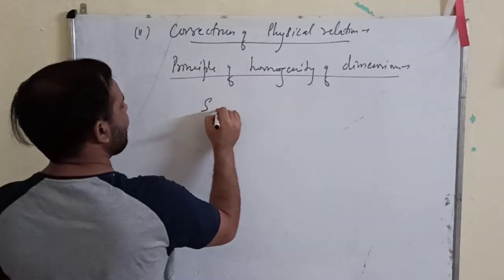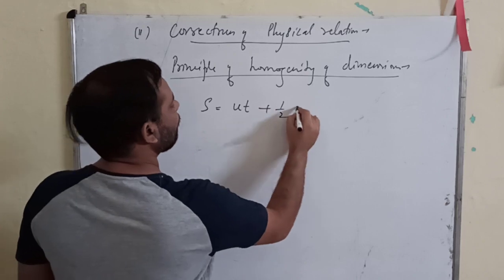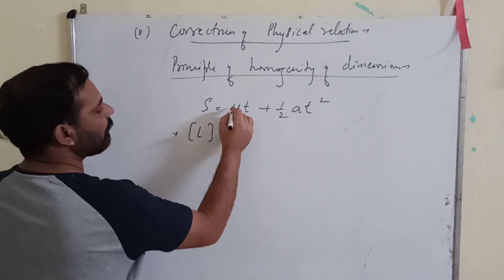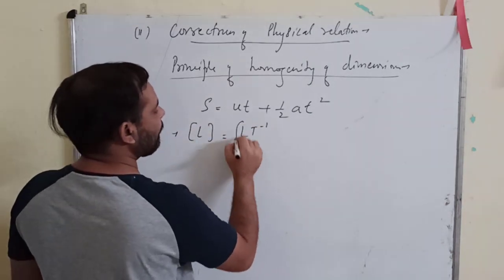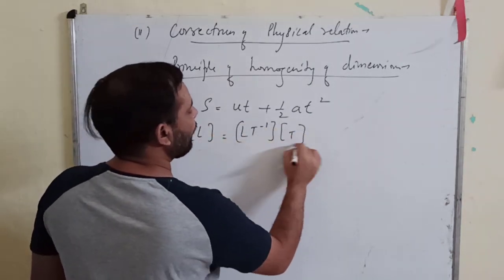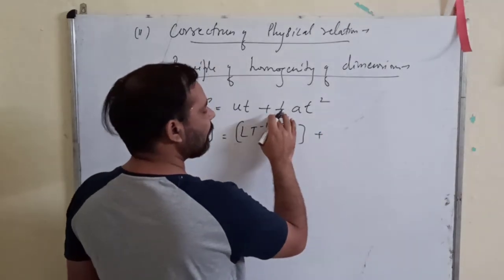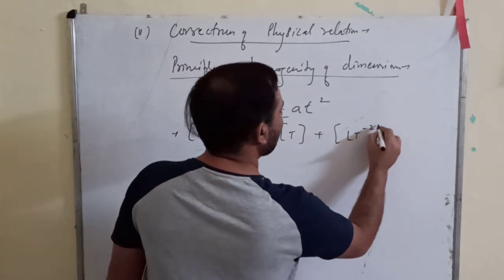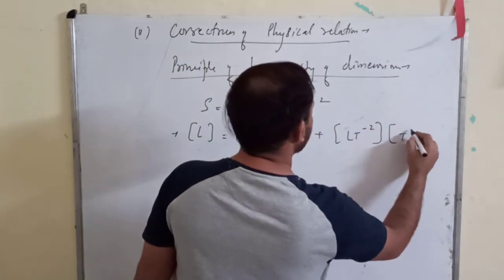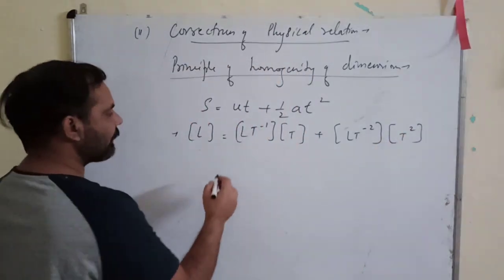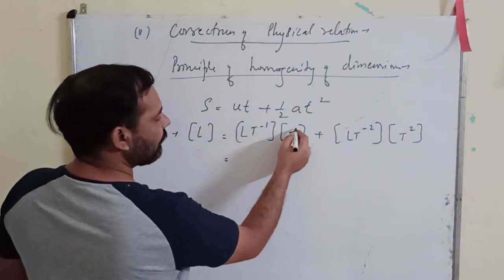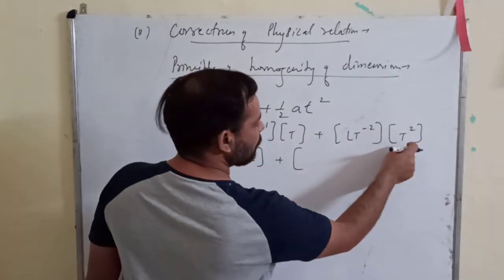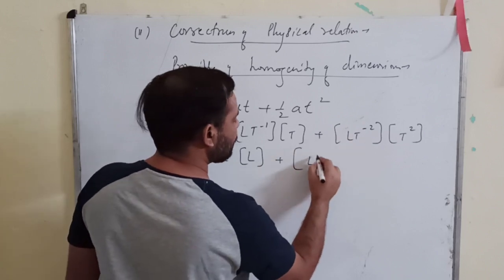Suppose you have s equals ut plus half at square. So s is L only, u is initial velocity LT minus 1, t is your time T, plus half is a dimensionless constant, a is LT minus 2 acceleration, and t is T square, right? So it becomes T minus 1 and T plus 1, so it becomes L, and this becomes T raised power minus 2 and T raised power plus 2. If you add the powers, you get L only.